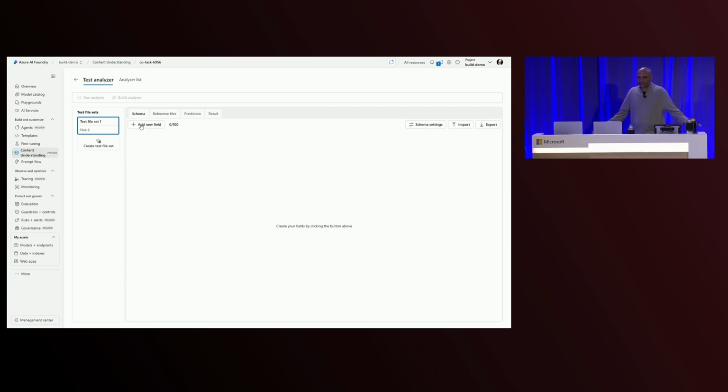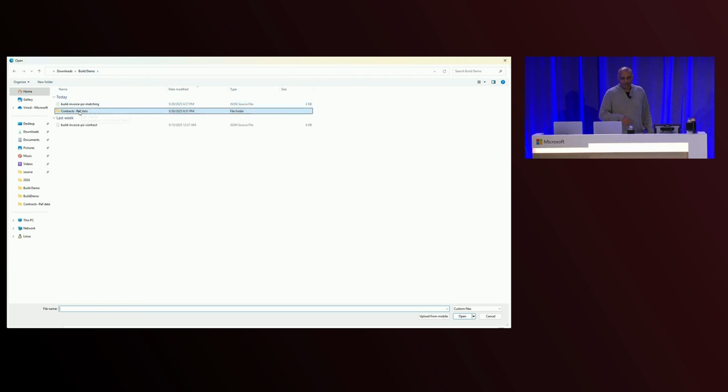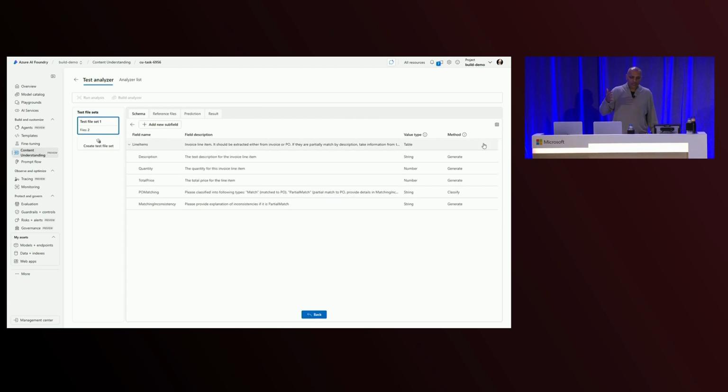Again, we don't need to hand code everything. This is a demo. You don't want to see me typing on the screen. We're just going to do the simple import here, right? So we're going to import the schema. I'll walk you through the schema as it comes in. You'll notice that in addition to the 3 fields that we had the last time around, which were the invoice number, the PO number, the line items, we've now got a few additional fields. So I'm not going to focus as much on these fields because we've already looked at them.